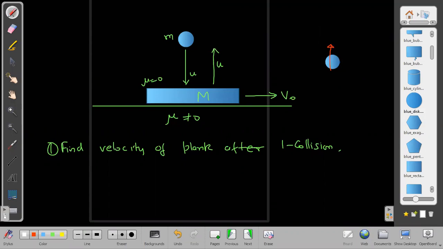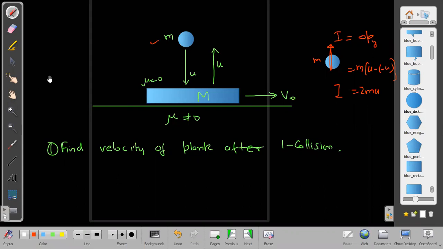I is acting upwards, and this I is equal to the change in momentum along the y-axis of the ball, of small m ball. What is that change in momentum? m into u down, but then m into u up. So the magnitude of change will become mu minus of minus u, so 2mu. Finally, 2mu is the impulse acting on the ball.